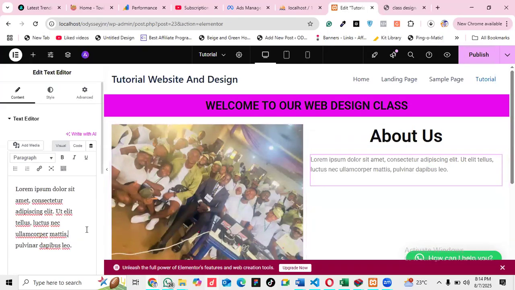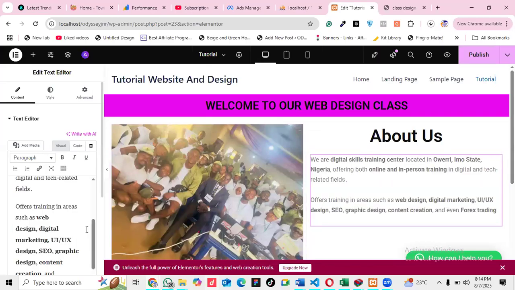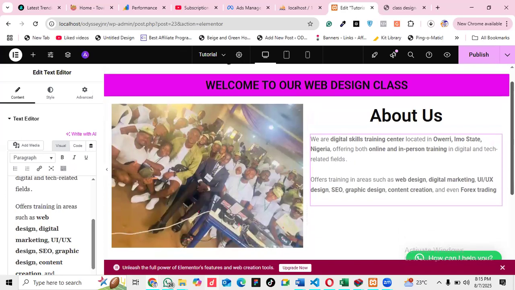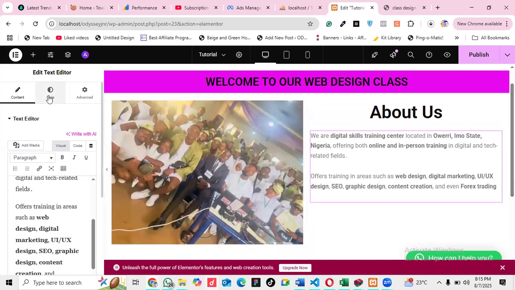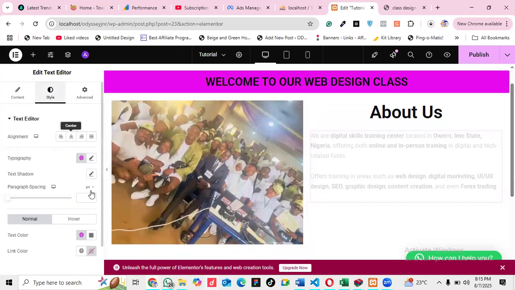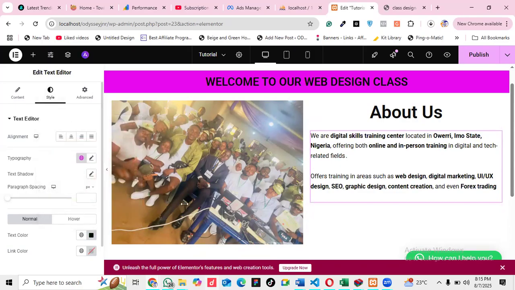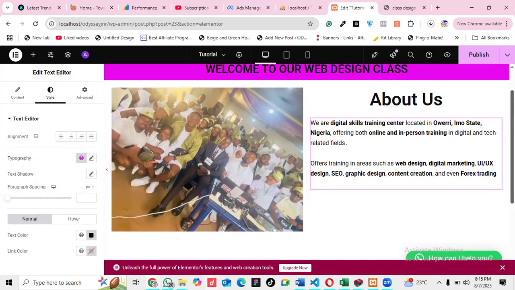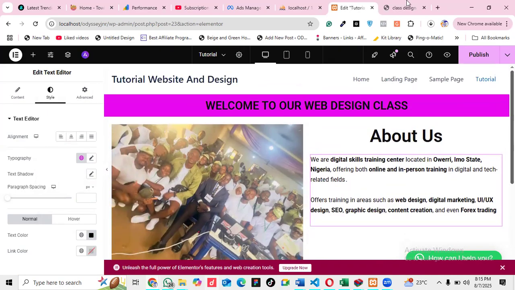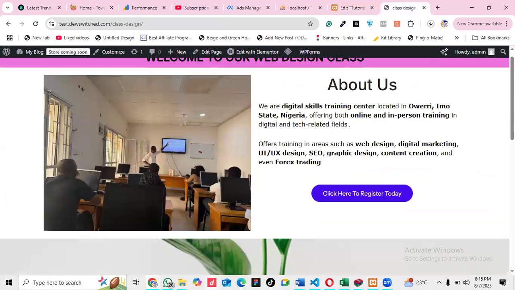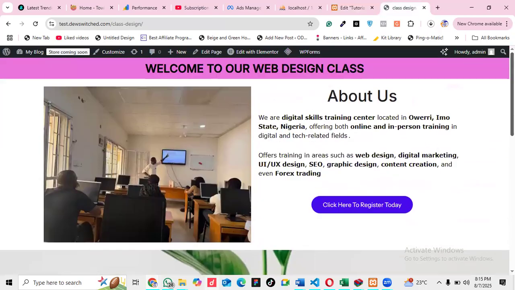So I will paste the text I copied. On your own, you can type it manually, but I just pasted it here. You see how it has aligned here. So if I wanted to change the color, I will just go to style again, change the color to black. The color for black is 000000. So I just added it. So you see now we're already having the design that we have here. So that is how you can achieve designs.